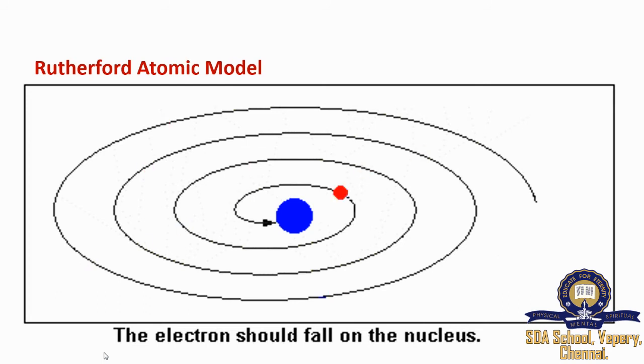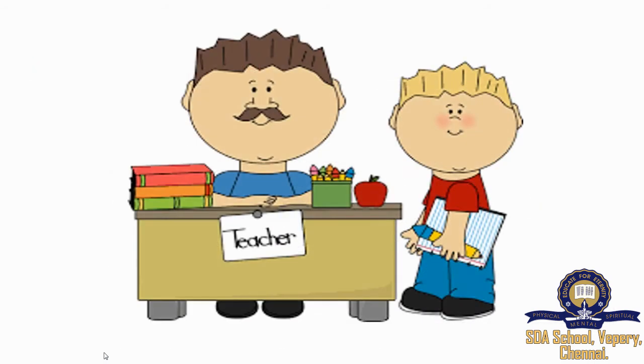So if an electron, which is negatively charged, is moving around the nucleus, it continuously loses energy. Therefore, it moves closer and closer into the nucleus and hence it should collide with the nucleus. So the Rutherford model was not able to explain the stability of the atom. Bohr explained it to Rutherford, and Rutherford appreciated his student's work and told him to study the structure further.